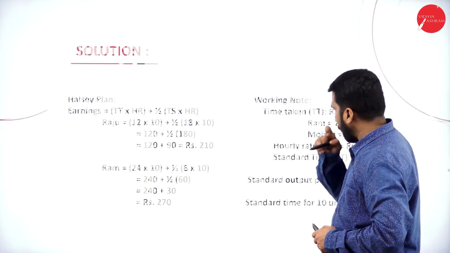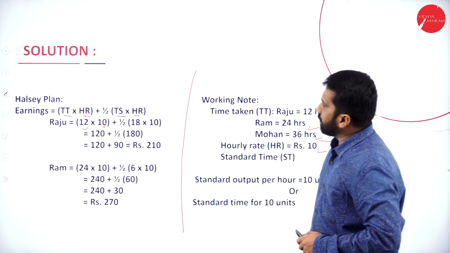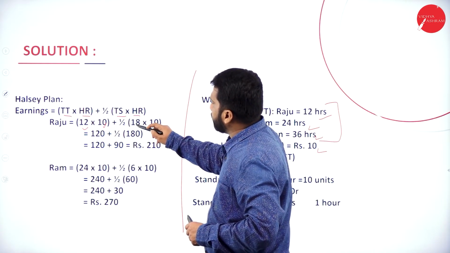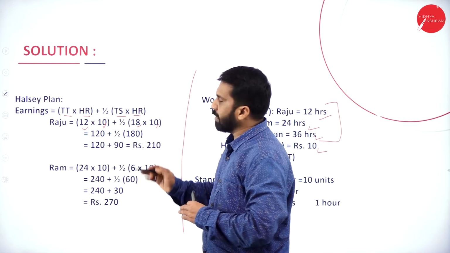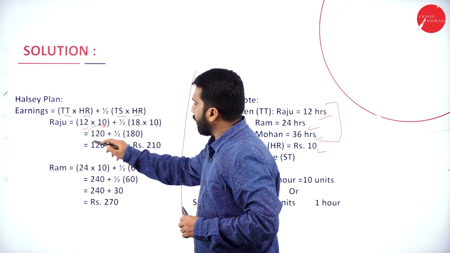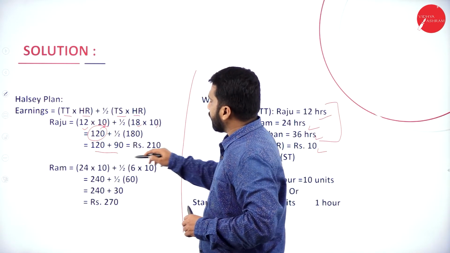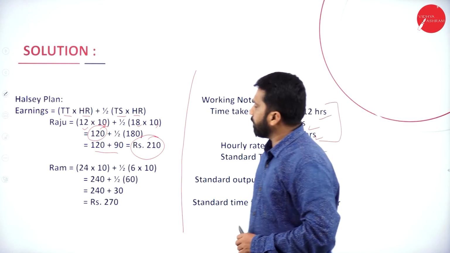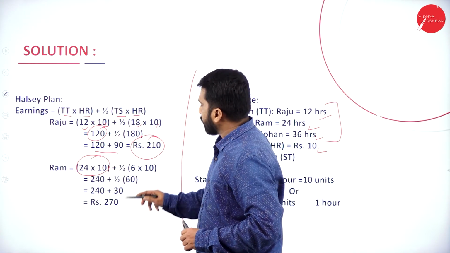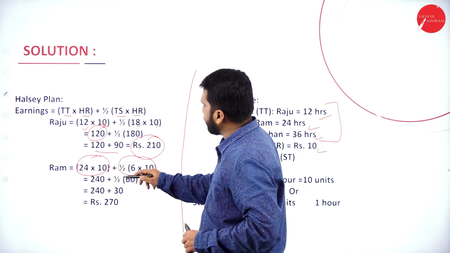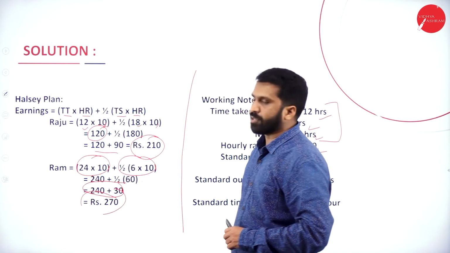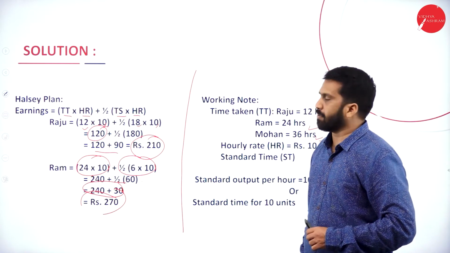Now, as per this first one, wholesale plan, we are done with this. Time saved 18, hourly rate is 10. If you multiply, it will be 120, and it will be 90. The total is 210. Similarly, it will be 240, and time saved is 6, so 60, half of 60 is 30. The final answer is 270.